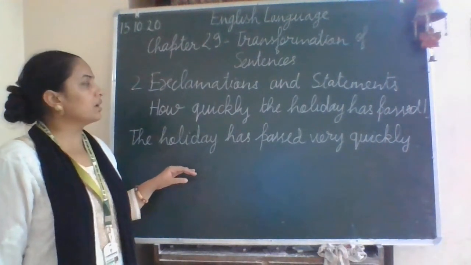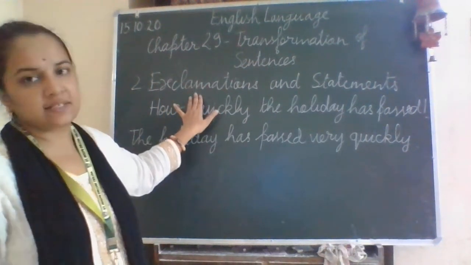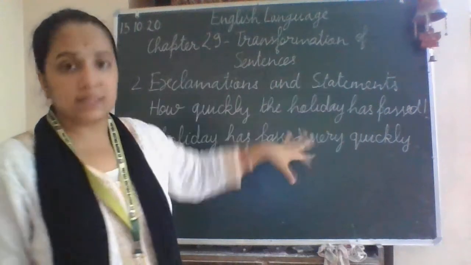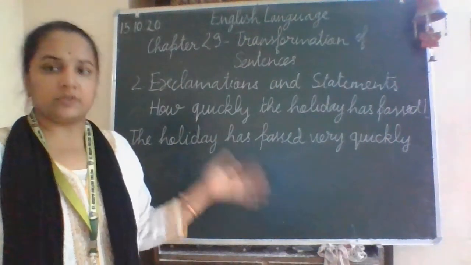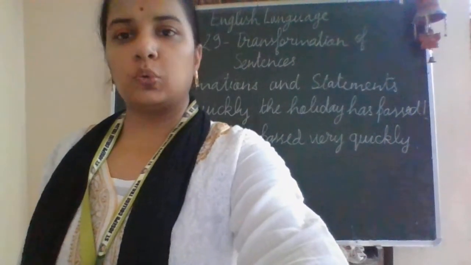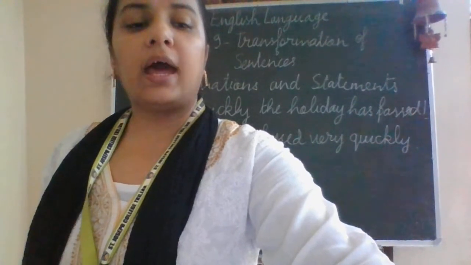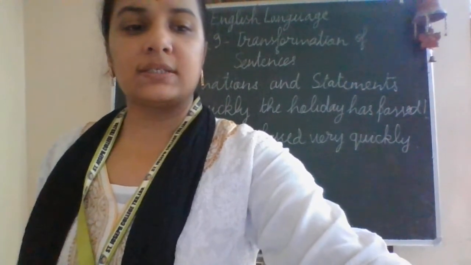So this is the way you can change an exclamatory sentence, or a sentence with an exclamation mark, into a statement, and vice versa. If it is given in the form of a statement only, then you can also change it into an exclamatory sentence.